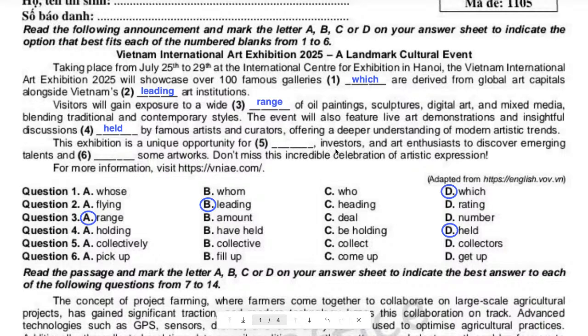You see a comma, investors, comma, and art enthusiasts. So we can guess we need a noun here. Now tell me what kind of noun. A person, right? Or a group of people, or maybe an organization or groups of companies or something, right? Because why is that?